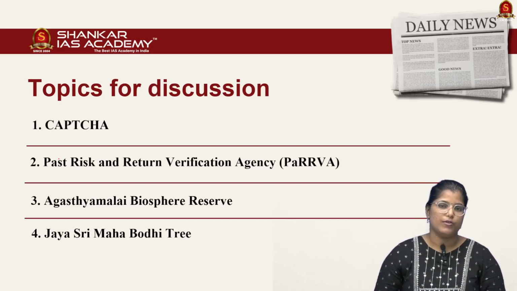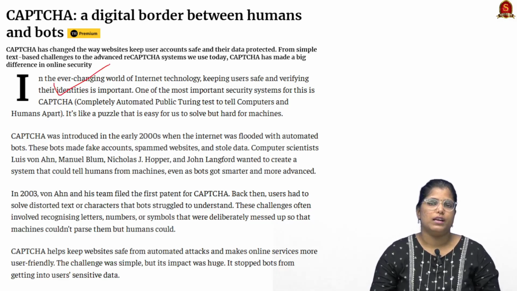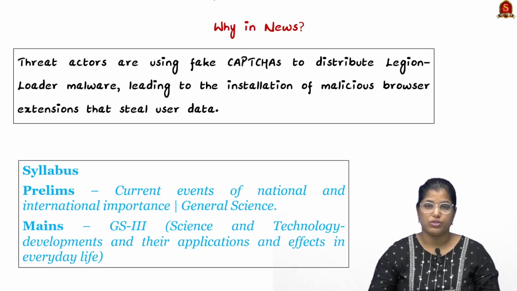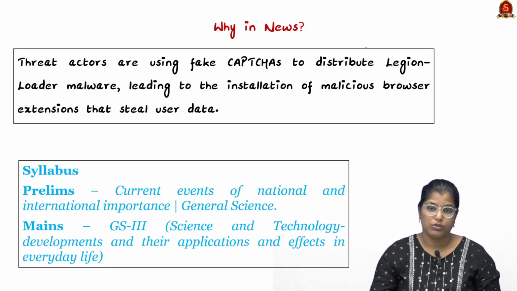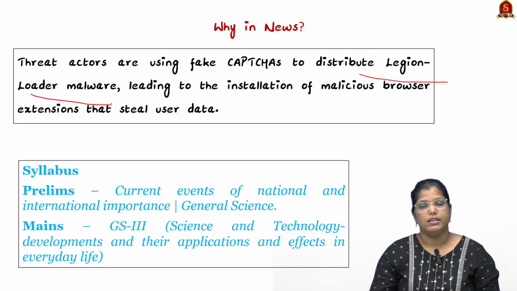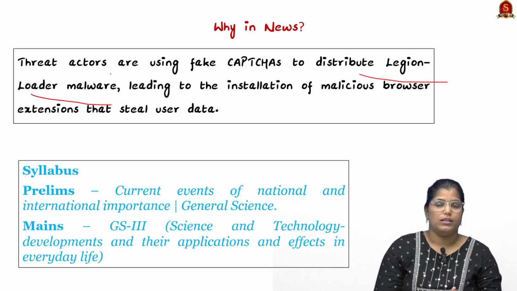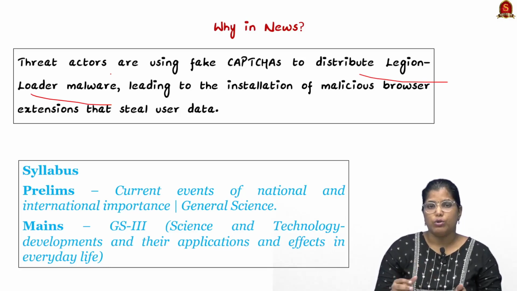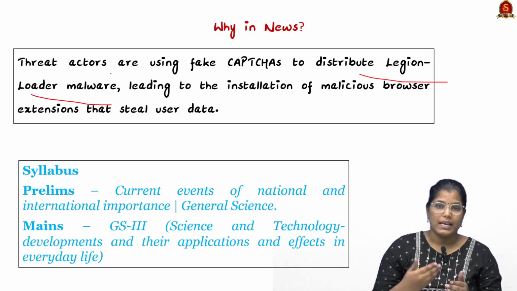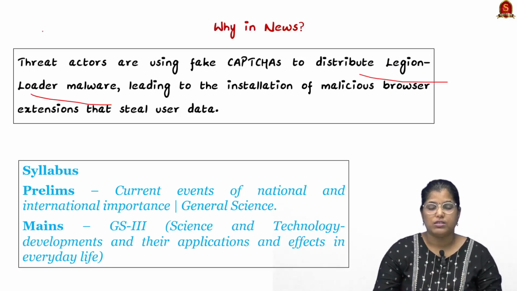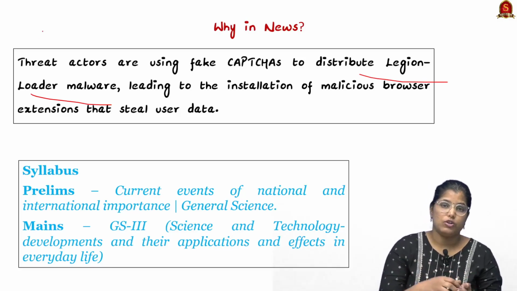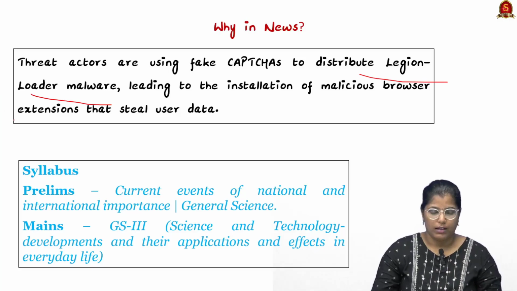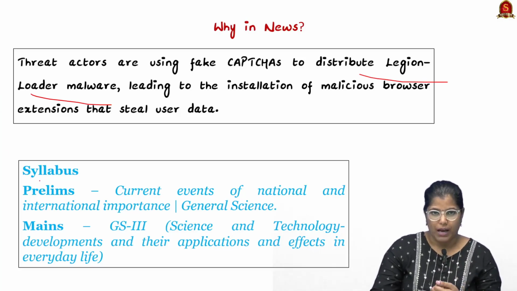Without any delay, let us get into the first article discussion. Now look at this news article. This news article talks about CAPTCHA. Currently CAPTCHA is in news because a lot of hackers are using CAPTCHA, especially fake CAPTCHA, to distribute Legion Loader malware. This Legion Loader malware is nothing but a tool that will be uploaded into your system or your mobile phone. What it will do is install n number of malicious browser extensions that will steal your user data. This is why CAPTCHA is in news recently, and this topic can be asked in both prelims as well as mains.